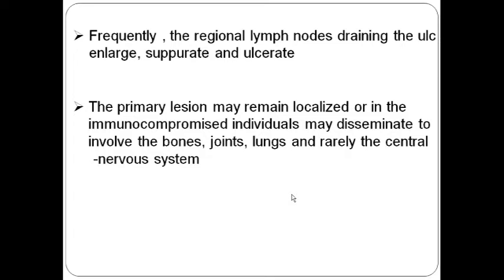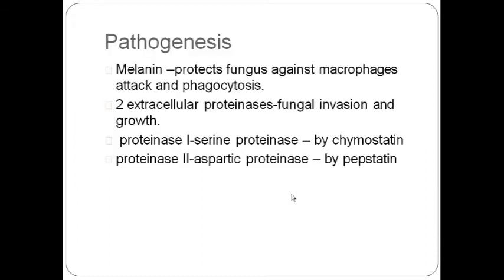So it is not able to cross the BBB, the blood-brain barrier, easily. The pathogenesis: the fungus produces melanin. This melanin helps in protecting the fungus against macrophage attack and phagocytosis. Then two extracellular proteases are produced by the fungus: protease 1, a serine proteinase, and proteinase 2, an aspartic proteinase. These are inhibited by chymostatin and pepstatin.